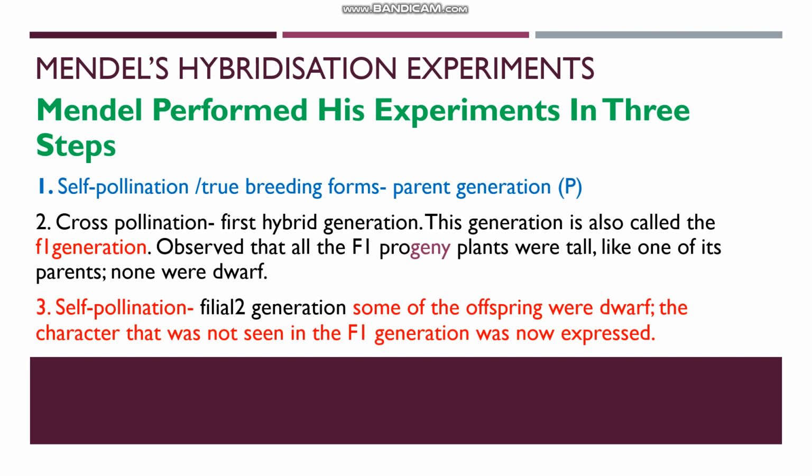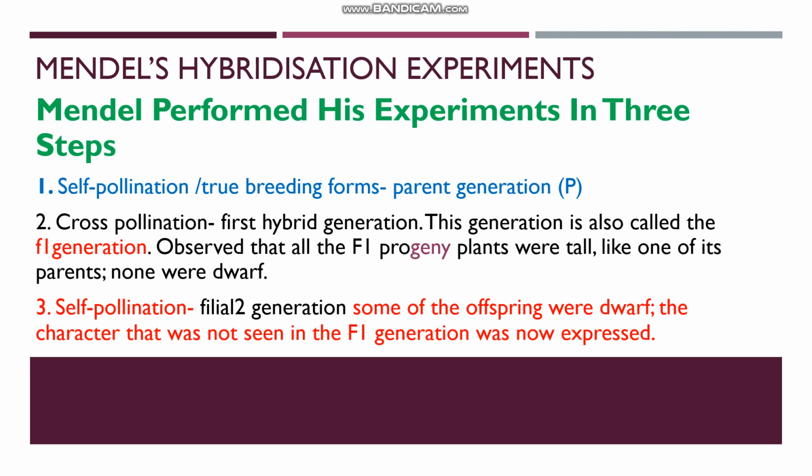Second step was cross-pollination. A true breeding tall plant was cross-pollinated with a short or dwarf plant. The next generation he obtained was the F1 generation. And Mendel noticed that all the F1 progenies were tall even though the parents were tall and short.